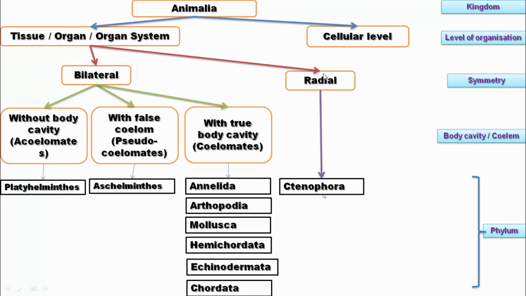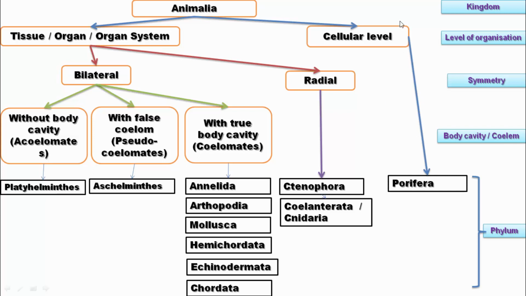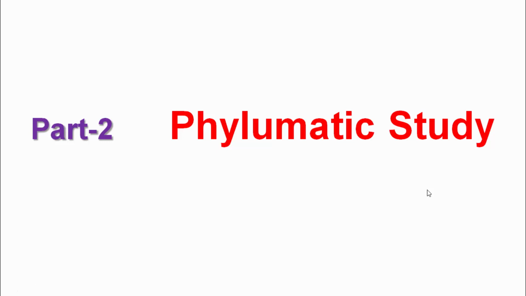While for radial symmetry, there are Ctenophora, then Coelenterata or Cnidaria, meaning the animals which have radial symmetry belong to Ctenophora or Coelenterata and Cnidaria. While cellular level organization is found in Porifera only. So here part 1 ends.